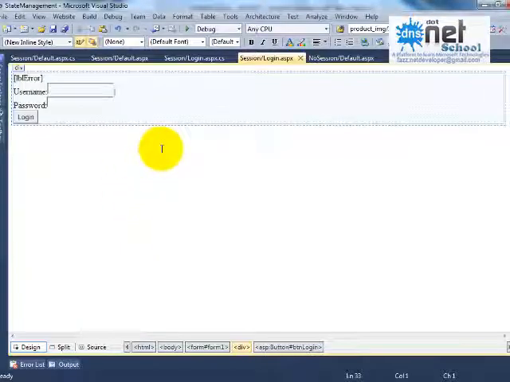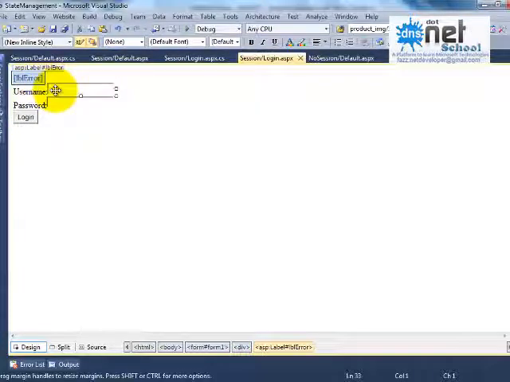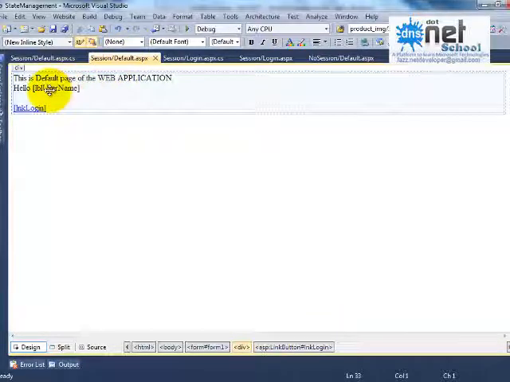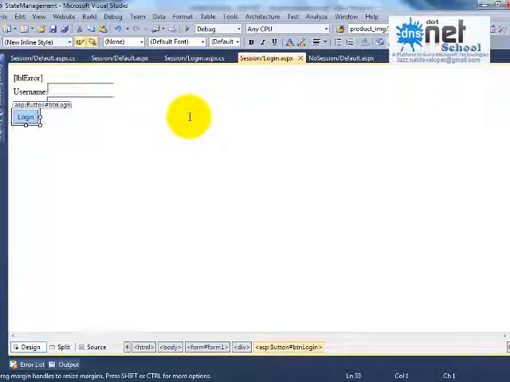Coming to the program here, just see the layout. The login page has the error label, username and password. And we have one more page, the default page, which will display some messages to this user, like hello user, hello anonymous user, something like that. Let us see the coding part. Very easy coding, basic C sharp only.